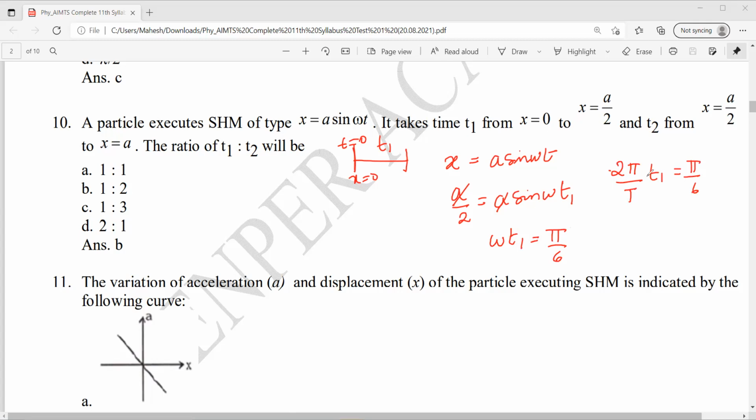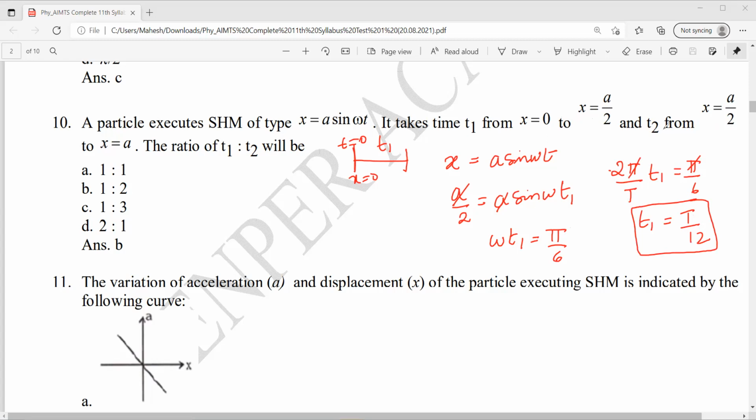Pi gets cancelled. t1 is T by 12. So it takes T by 12 time to go from 0 to a by 2.